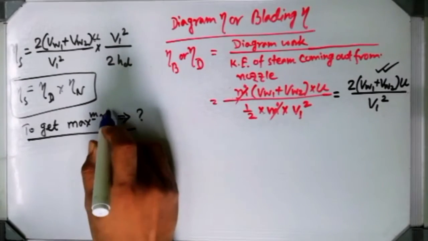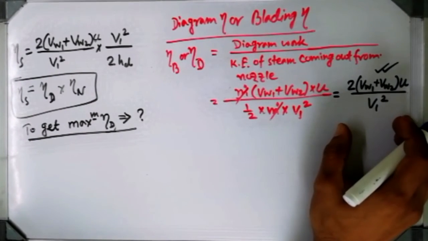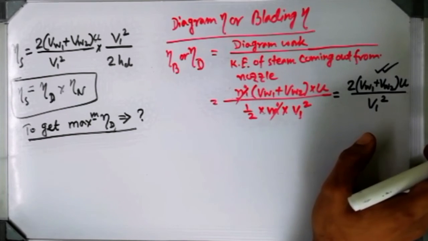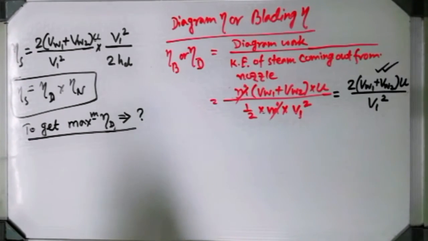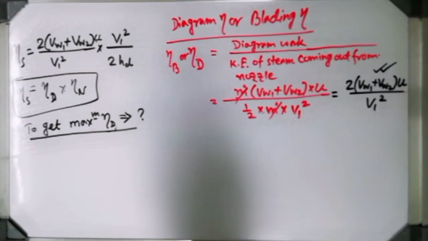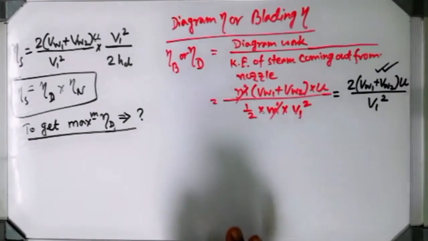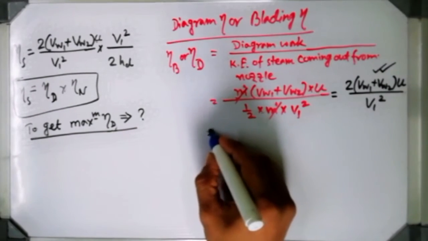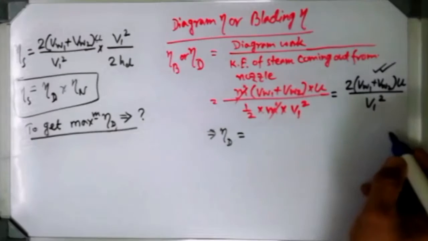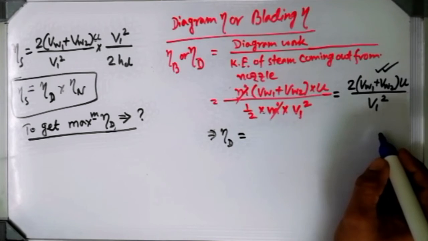We do nothing special. We differentiate this expression and set it equal to 0, just using the maxima-minima concept, nothing else. First, try to express this efficiency in terms of some trigonometric quantities, whatever we have used. So just write this expression, eta D, whatever it is there. I am converting that relationship into a different form.